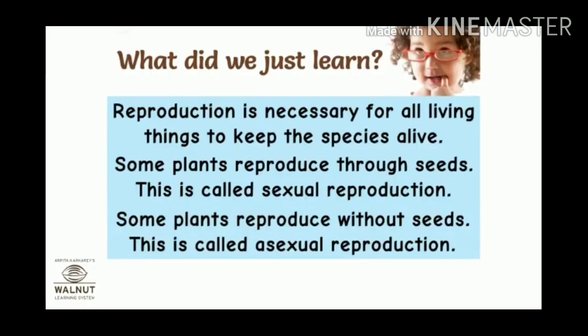So students, reproduction is necessary for all living things to keep the species alive. Some plants reproduce through seeds. This is called sexual reproduction, and some plants reproduce without seeds. This is called asexual reproduction.